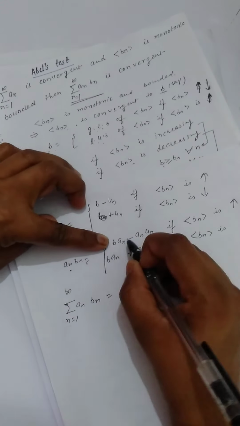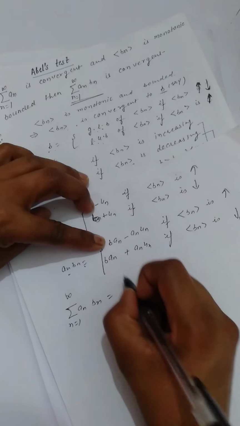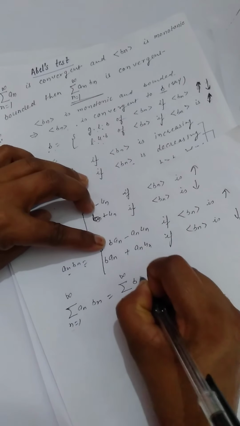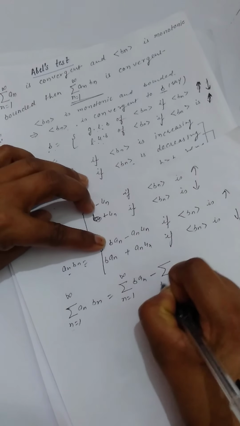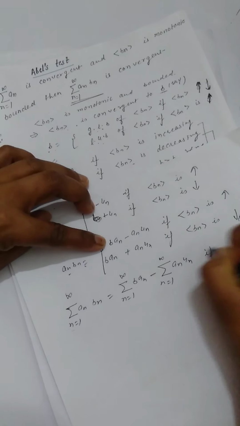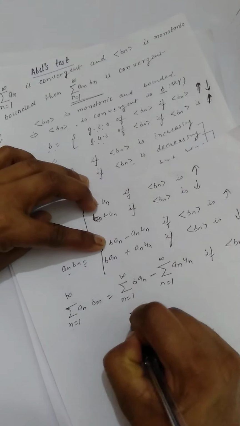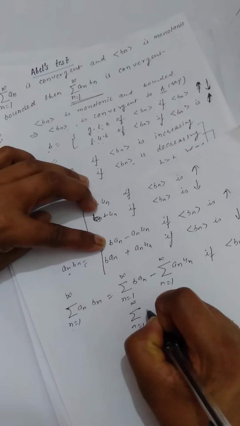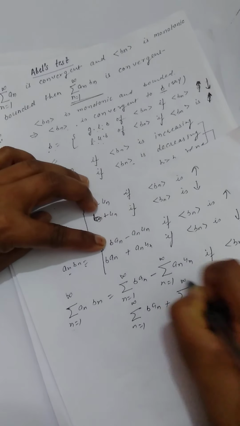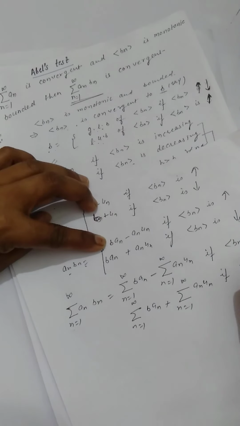It is summation b into an minus summation an un if bn is increasing, and it is summation b into an plus summation an un if bn is decreasing.